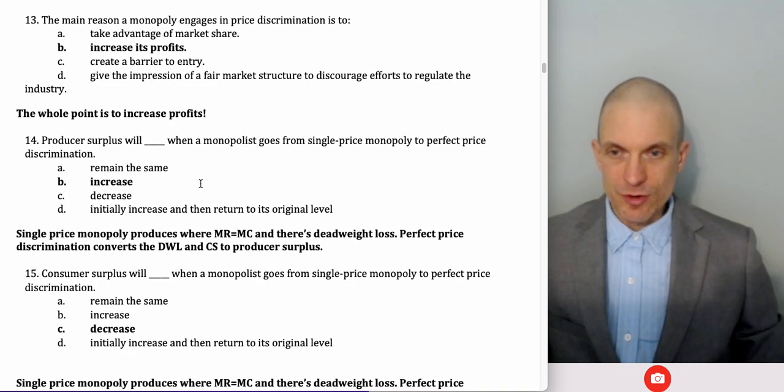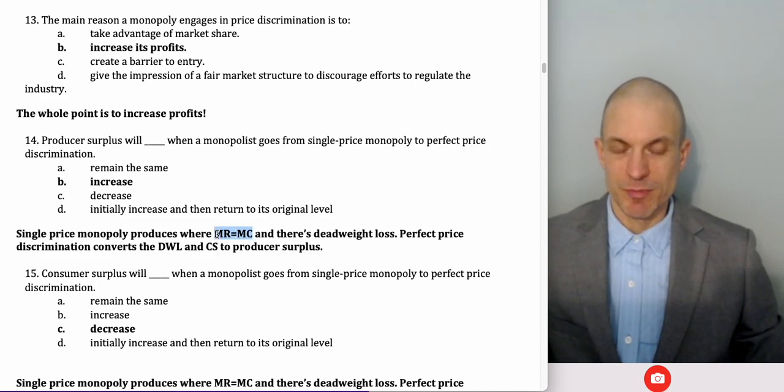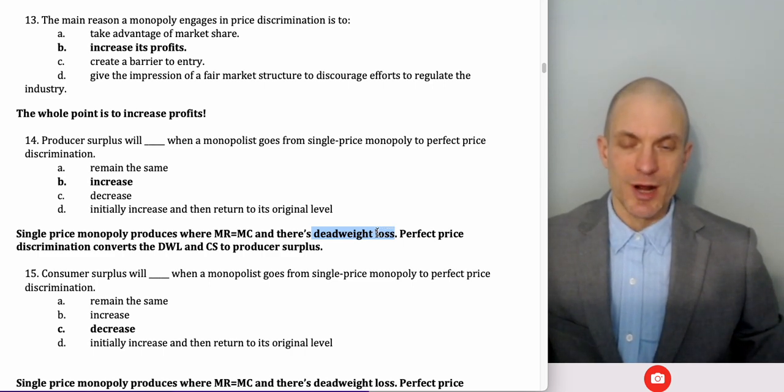Producer surplus increases when we go from single price monopoly to perfect price discrimination. The idea is the single price monopolist is producing a smaller quantity than the competitive market would. And remember, it's actually the smaller quantity that introduces the deadweight loss, because there are foregone potential gains from trade. With the monopoly, there are two problems. One problem is the price is higher than with competitive pricing.